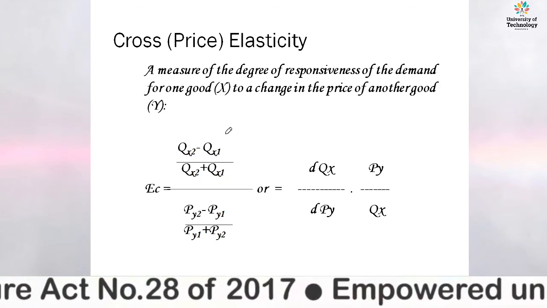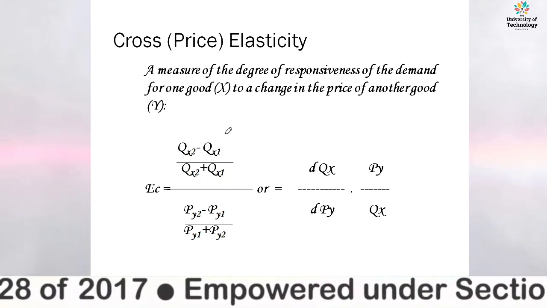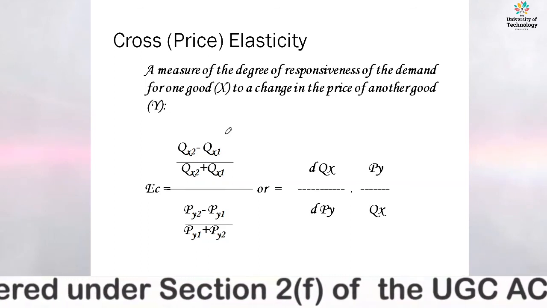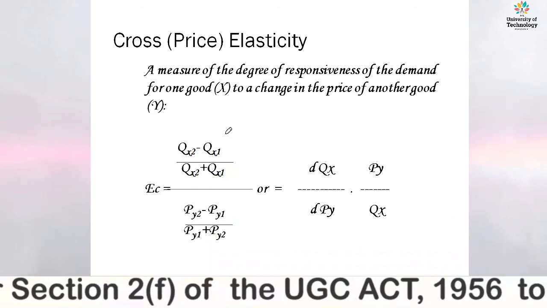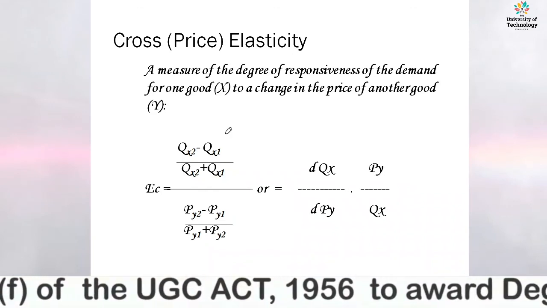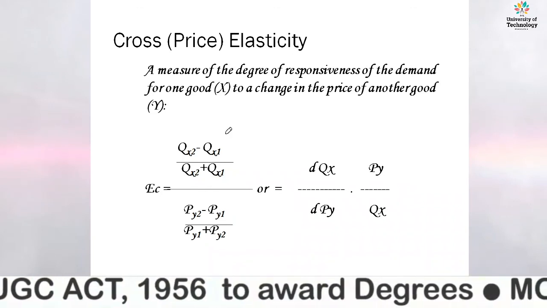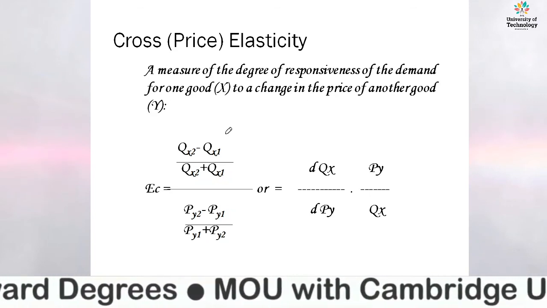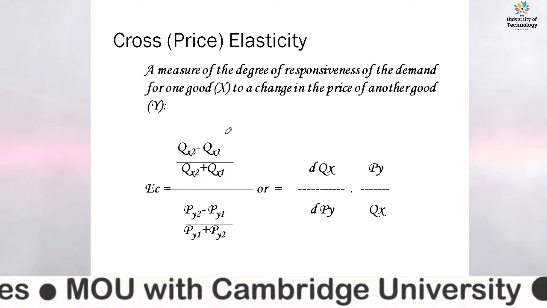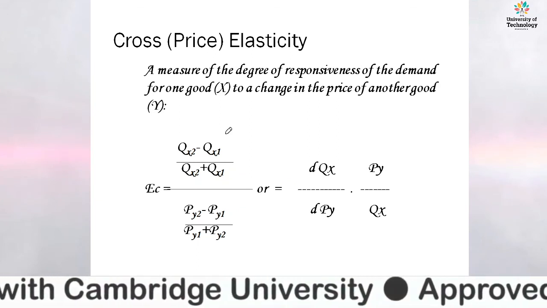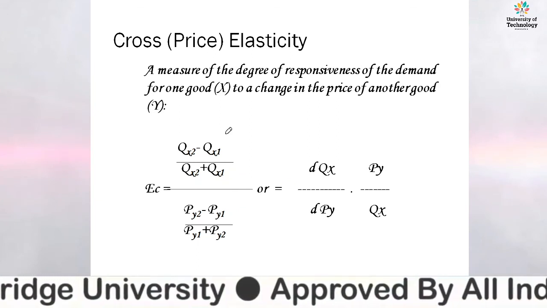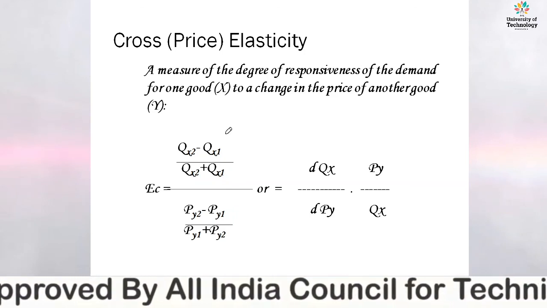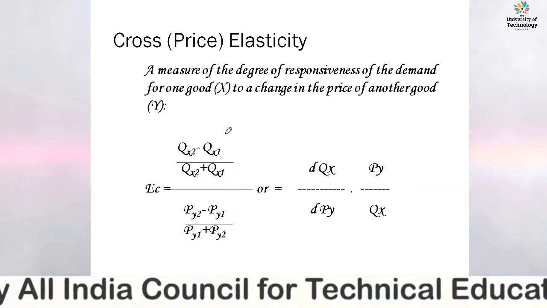Here EC is represented as cross elasticity and it is measured by this formula: Qx2 minus Qx1, where Qx2 represents the quantity of the other good and Qx1 represents the quantity of the previous good, divided by the total quantity, divided by Py2 minus Py1 divided by Py1 plus Py2.